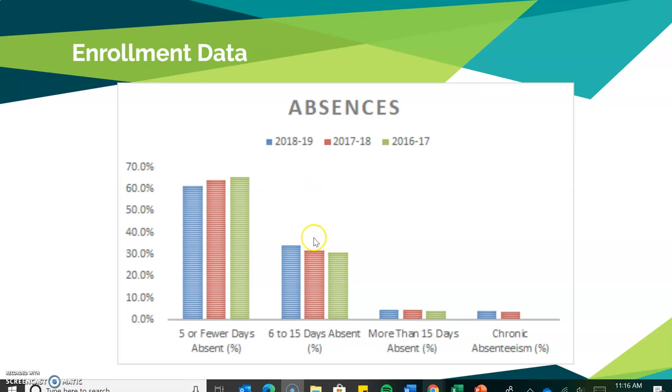So this is an area that I would want to take a closer look at to determine, of those absences, are they excused absences, are they unexcused absences, and then that would play a factor into my next steps of looking into the root of the absenteeism. A majority of the students fall within those 5 or fewer days of being absent, and that is pretty typical for the standard school year, just between being sick and appointments and other things of that nature that fall within the school year.